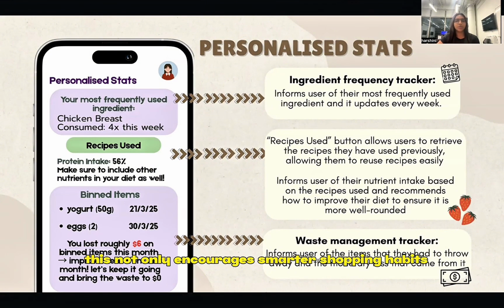This not only encourages smarter shopping habits, but also makes users more aware of the potential monetary loss from food waste. A Recipes Used button allows users to revisit previously tried recipes, making it easy to find and reuse dishes that they enjoyed. Lastly, based on the recipes and ingredients used, the page provides feedback on the user's nutrient intake, offering suggestions to improve dietary balance and promote a healthier lifestyle.